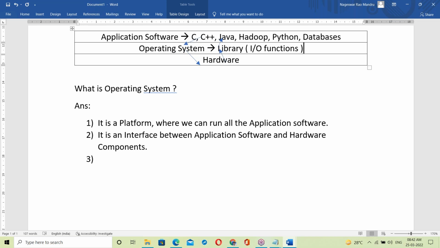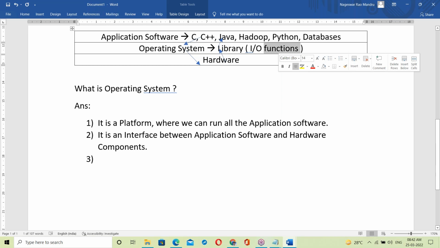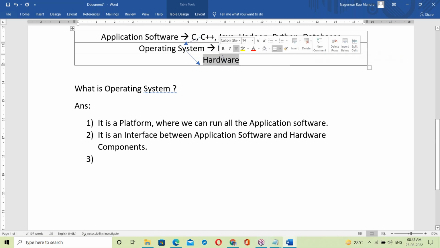Almost all operating systems were developed in C language: Windows, Unix, Linux, Mac OS. So a library means C language input-output functions to perform IO operations between application software and hardware components.